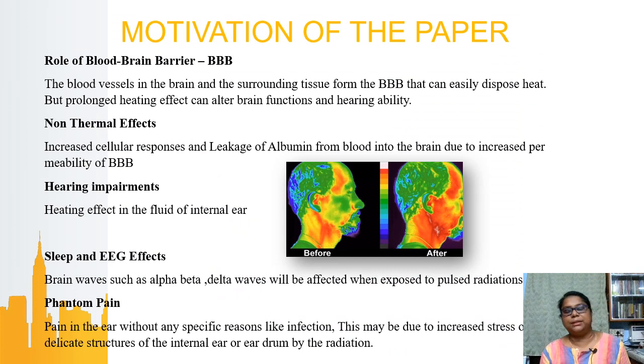The motivation behind this paper is the effects caused by this radiation. For example, if a person uses a mobile phone continuously, the long-term effects include alterations in brain functions, hearing ability, and leakage of albumin. When you keep a mobile phone near you while you sleep, there is a change in your alpha, beta, and delta waves, or brain waves, and there are also cases of severe phantom pain that occur due to the radiation absorption caused by mobile phones.